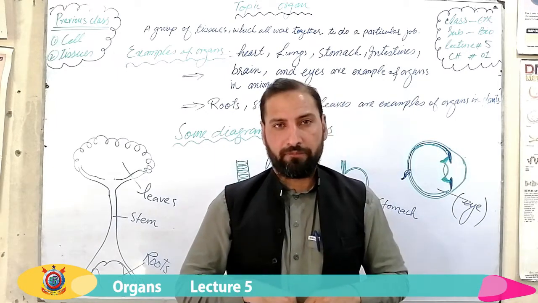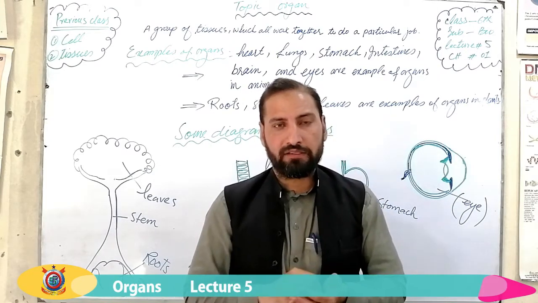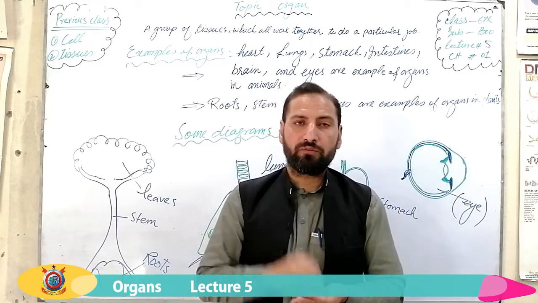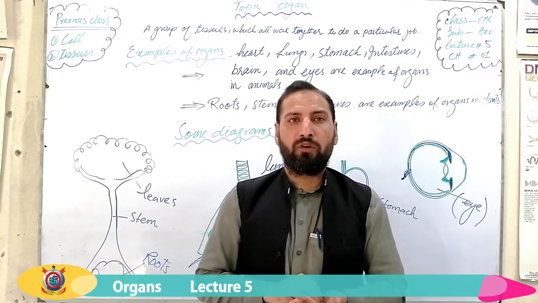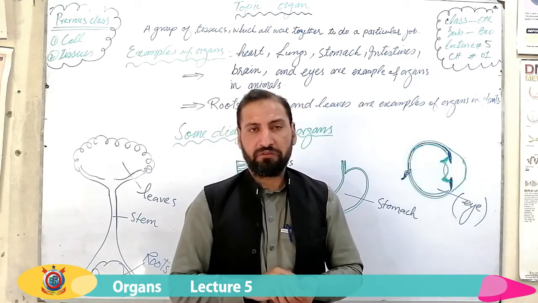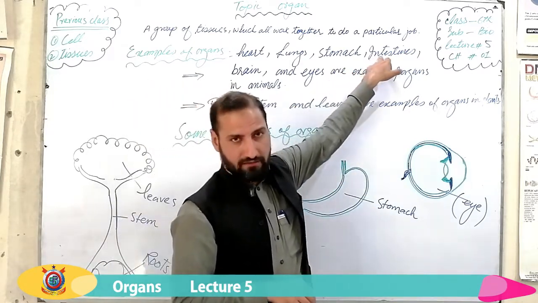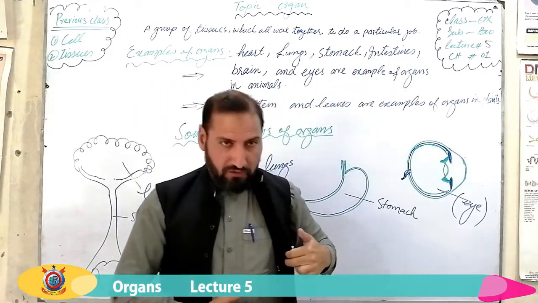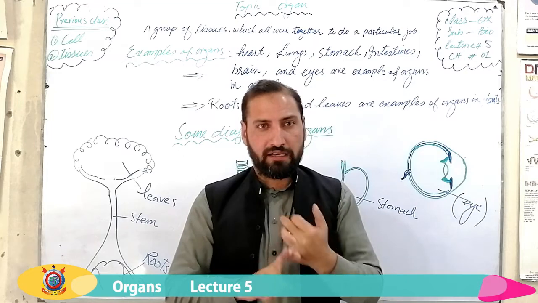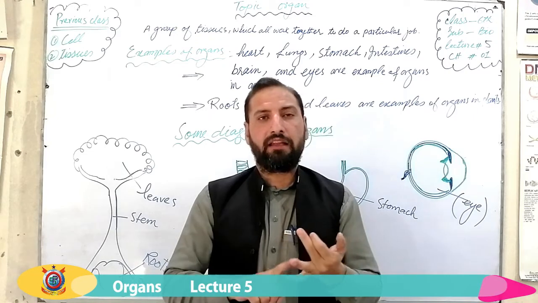जो कुछ भी हम खाते हैं वो stomach में चला जाता है। Stomach के अंदर with mechanical process and chemical process that food is broken down to small molecules, and then those small molecules are assimilated in the blood or absorbed in the blood. The function of stomach is to digest the food. Next organ is intestines. Below the stomach there are two kinds of intestines in our body. One we call the small intestine and the other we call the large intestine.